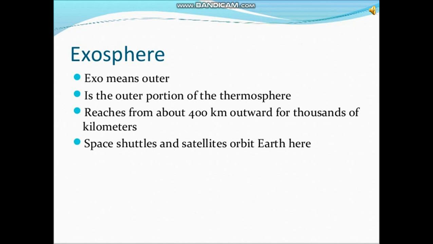So the last layer is the exosphere. Exo means outer. It is the outermost portion of the atmosphere. It reaches from about 400 kilometers outward to thousands of kilometers. There is no air in this layer. Also, Earth's gravity is very weak here.